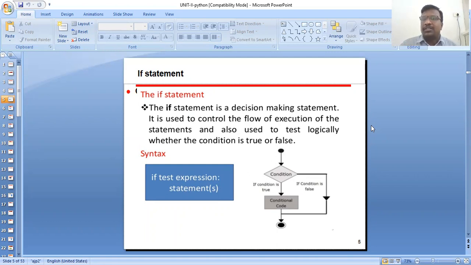Now we are seeing a small syntax: if test expression, statements. Discussing it through the flowchart: first is the start, then go to the condition. If the condition is true, the conditional code is executed and goes to the exit. If the condition is false, it goes back and checks again. That is the flowchart of the if statement in Python.